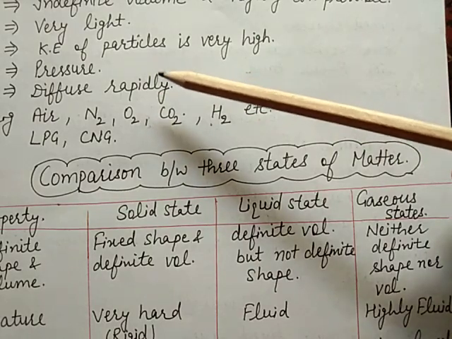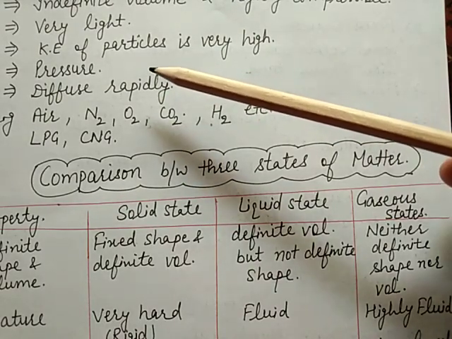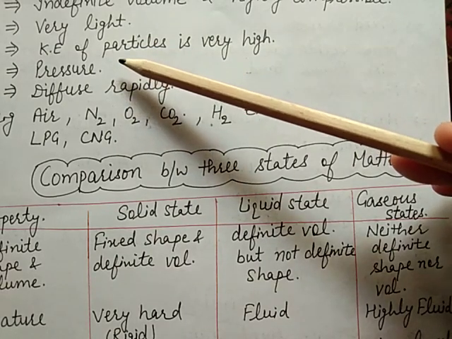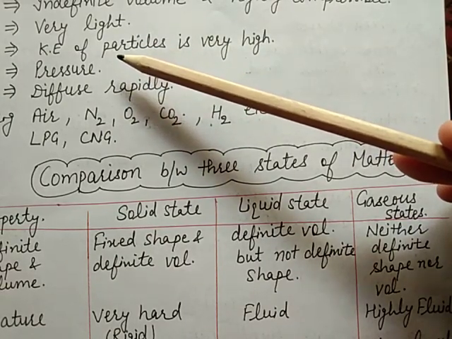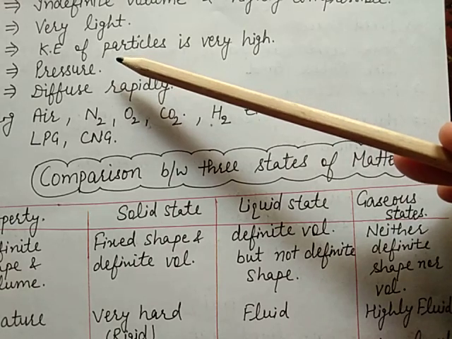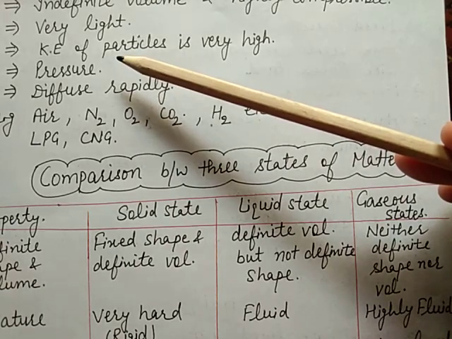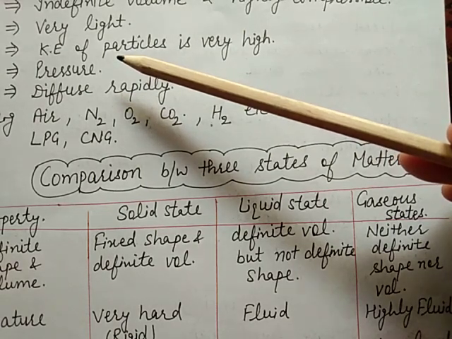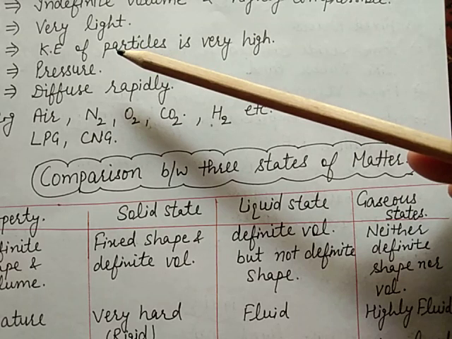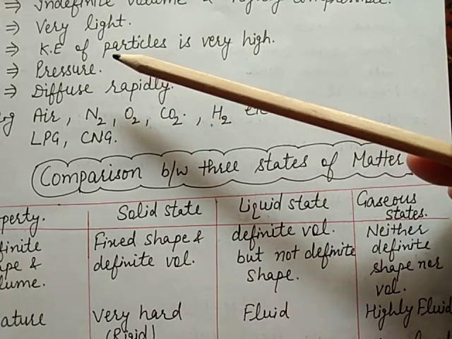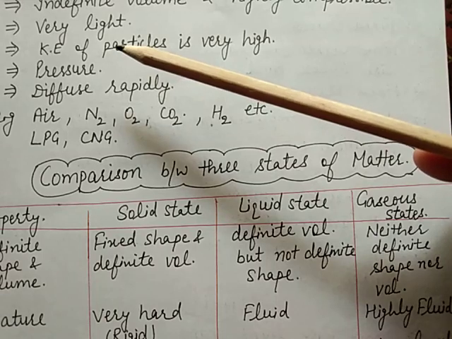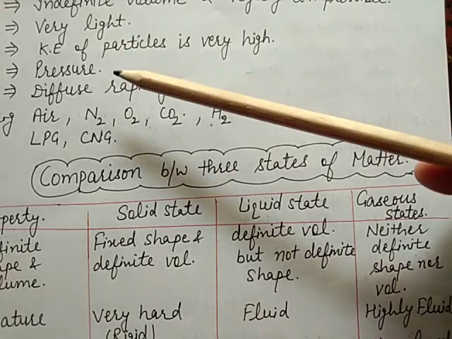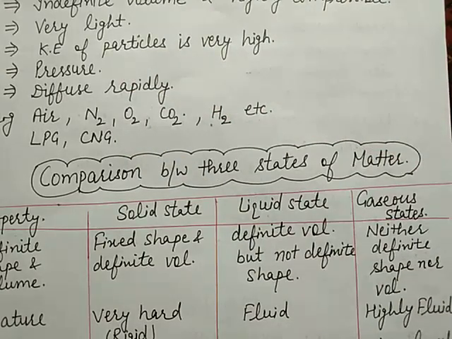Now next is pressure. It means gases exert pressure. The pressure of a gas is because of the force which their particles exert on the wall of the container. When the temperature increases, the kinetic energy of the molecules increases. Then molecules strike on the wall of the container with a great force and they exert pressure. So due to this, the gas molecules exert pressure.